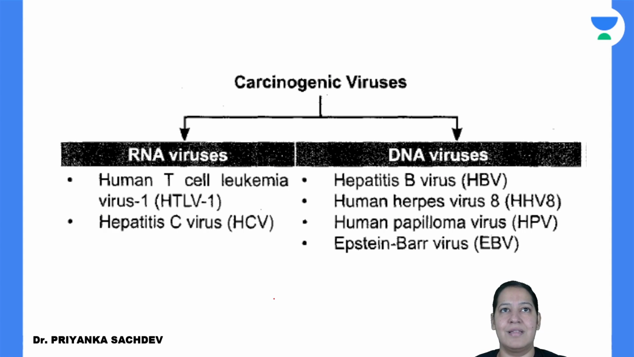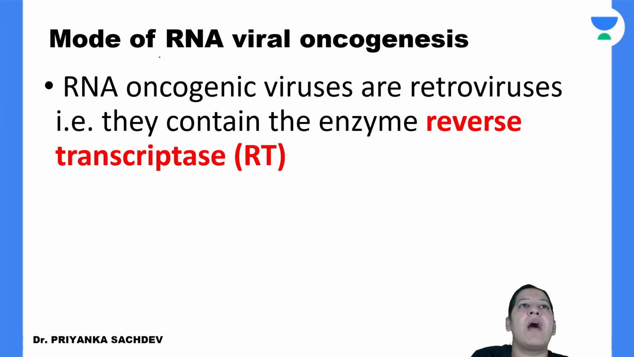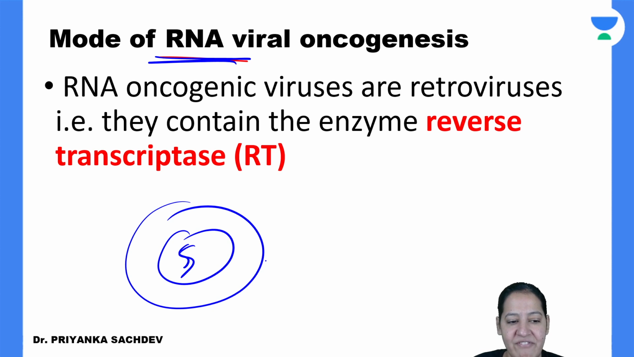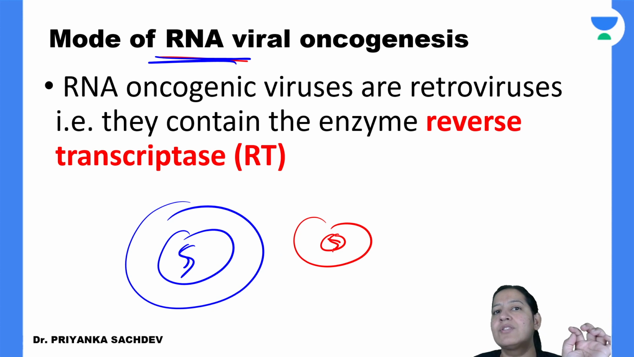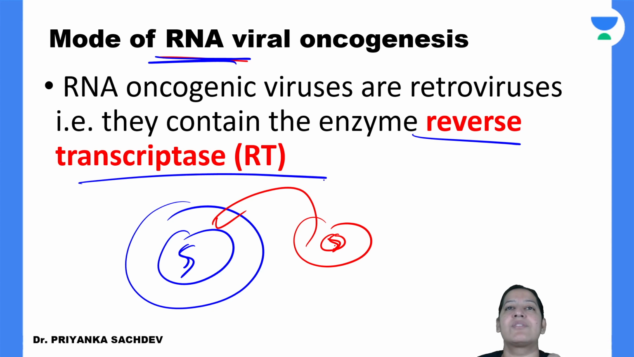So these are the DNA viruses which will integrate: HPV, HHV8, HBV, and Epstein-Barr virus. Learn the names. What about RNA viruses? RNA viruses cannot directly integrate with the human genome because DNA cannot integrate with RNA. Human cells have DNA and the virus has RNA. So this RNA first has to convert into DNA before integrating. So they have an enzyme. The name of the enzyme is reverse transcriptase.